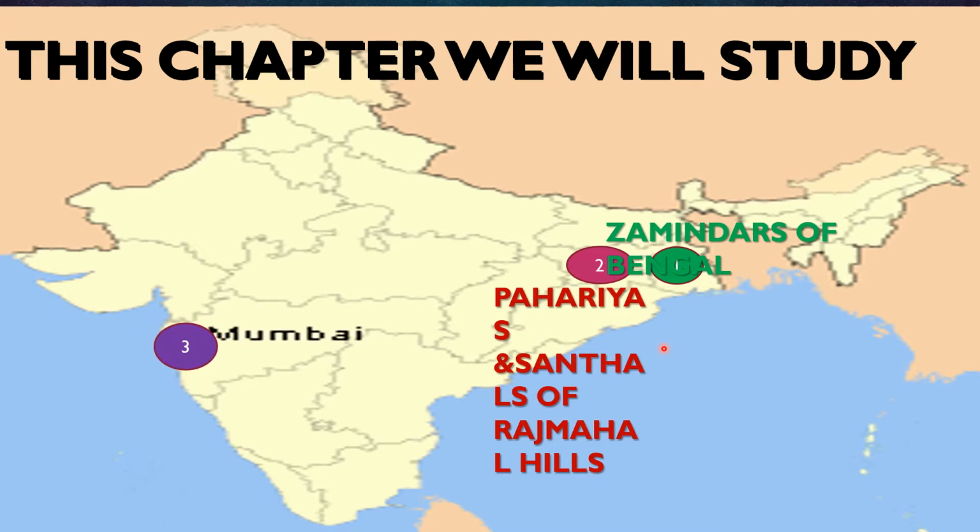The third important topic is Mumbai Deccan, or Bombay Deccan, because in history we cannot say Mumbai, it is Bombay Deccan. But unfortunately, this year 2020-21, the CBSE has removed the third topic, the Bombay Deccan. So we have to cover the first and second, the Zamindars of Bengal and the Paharias and Santals of the Rajmahal Hills.